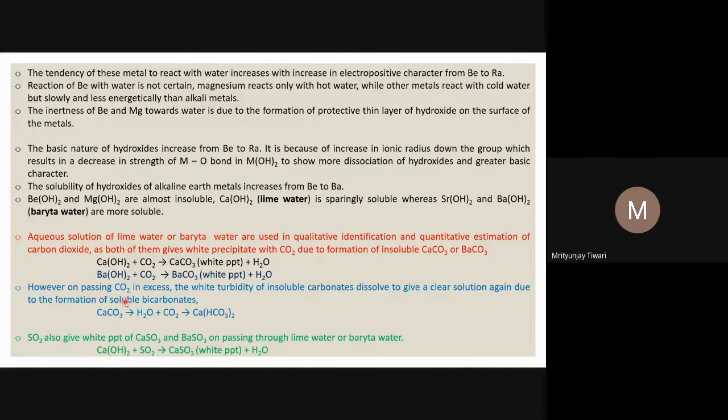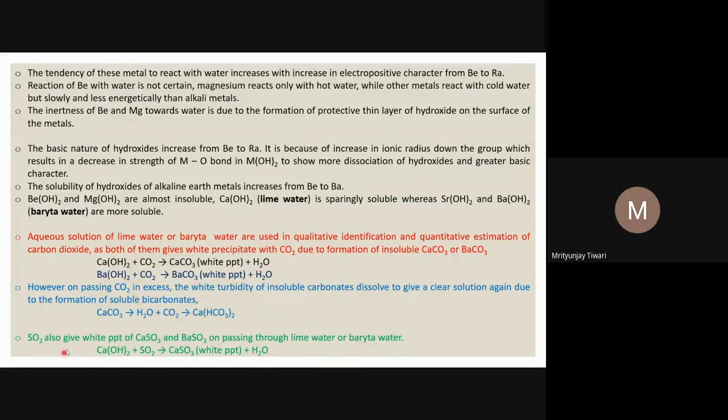So on passing excess CO2, the white turbidity of insoluble carbonates dissolves to give a clear solution again due to the formation of soluble bicarbonates. That is why, if calcium carbonate or barium carbonate is there in your salt, you can use this kind of confirmatory test to tell what kind of salt is present, and that is salt analysis you will see in laboratory classes.